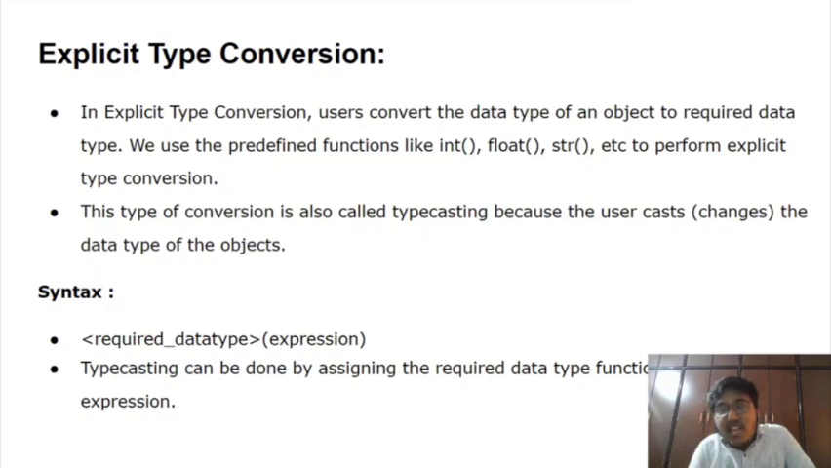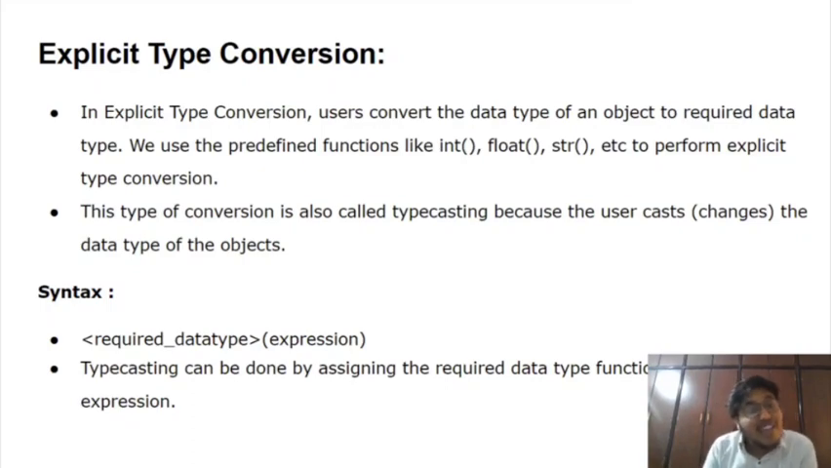So think here, guys. What we are doing here is converting a lower data type into a higher data type. Here we are converting a higher data type into a lower data type. Lower data type to higher data type is implicit type conversion. Higher data type to lower data type is called explicit type conversion. So now, change the scenario.